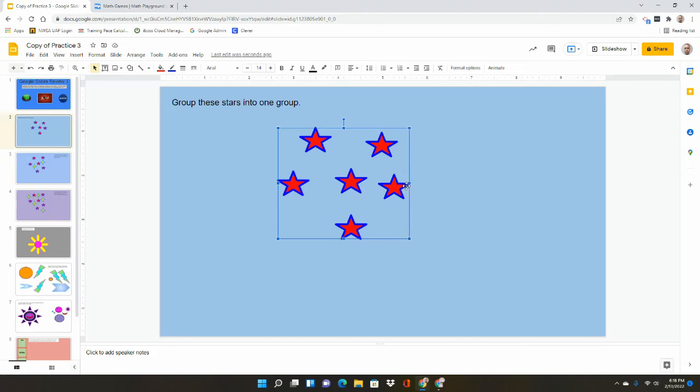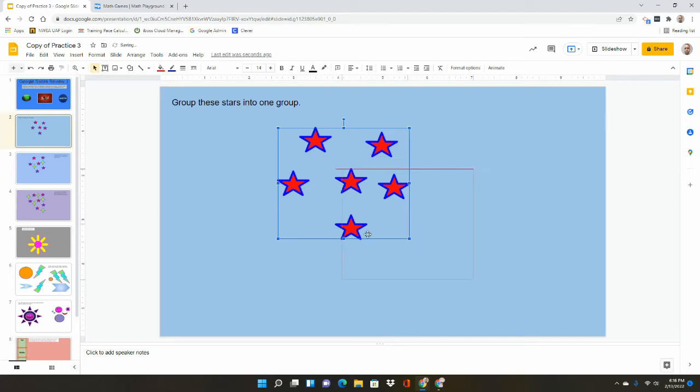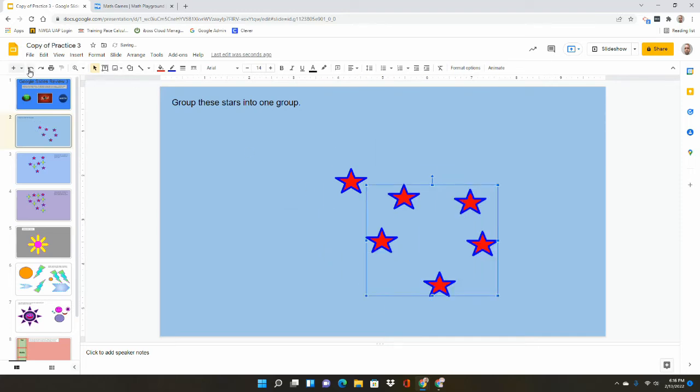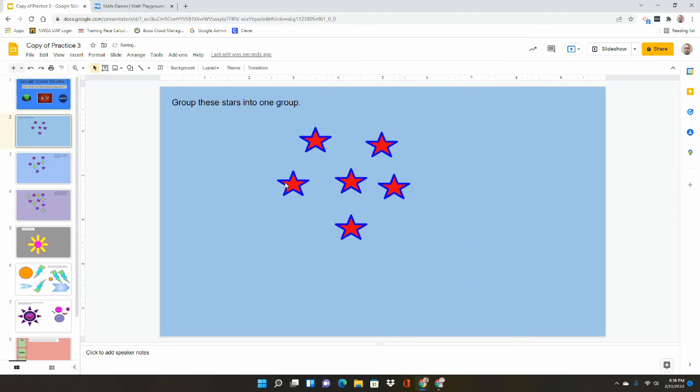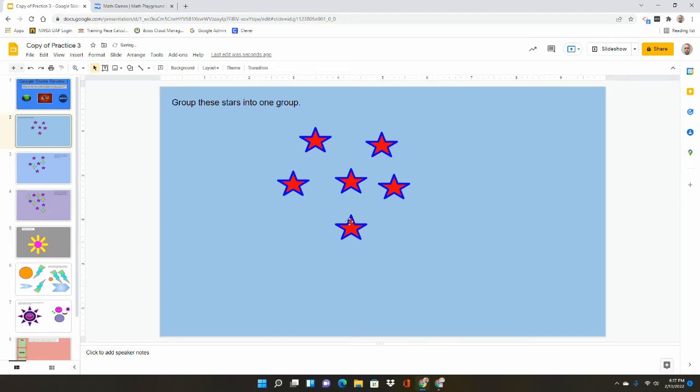This way though, you need to be very careful to make sure you get all the objects, because right now I didn't group the middle one. So if I were to go ahead and group these and move them, you'll notice the middle star does not move. So let's undo that. And it's tough to see what ones you've actually grouped this way. They do get a little bit of an outline, but with the blue outline of my stars, it's very tough to see.